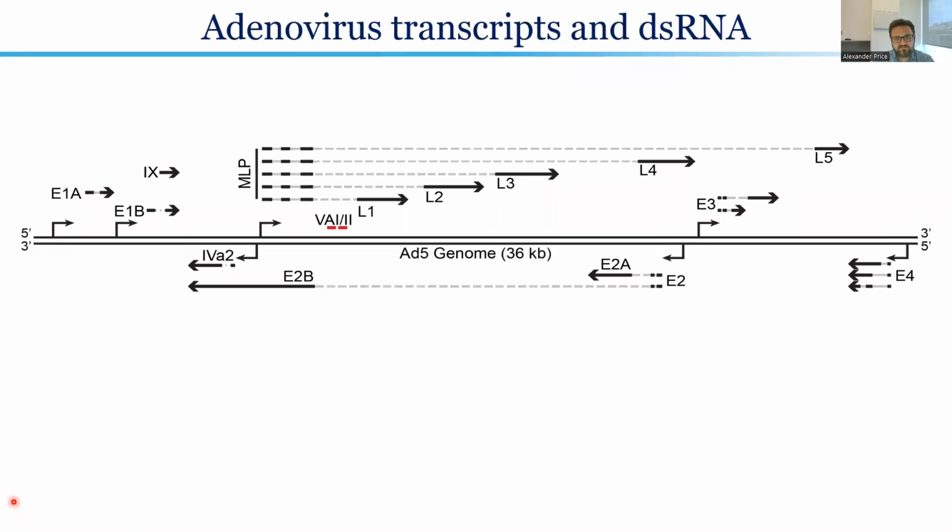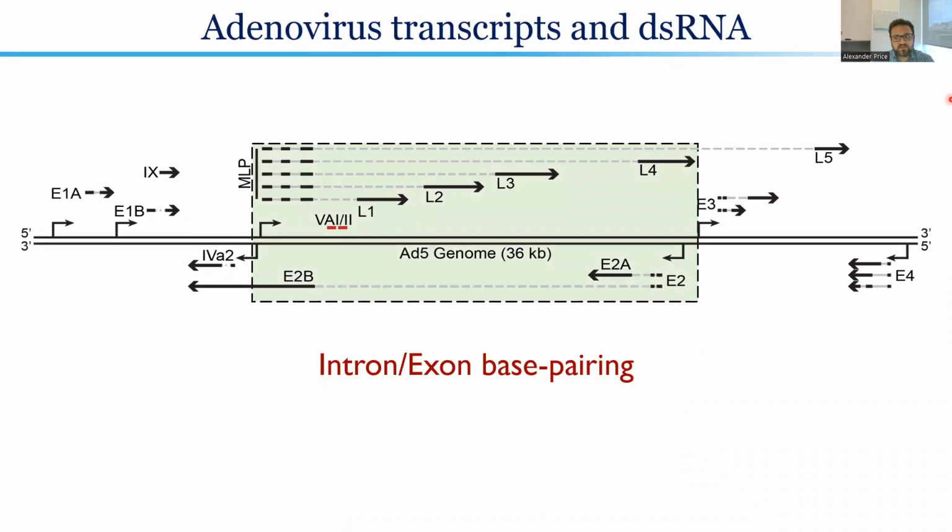However, upon entry into the late phase, there is now this single promoter, this major late promoter, that through the process of alternative splicing and alternative polyadenylation makes many different viral late transcripts. Now, when we look at this genome, we can see that there are many places in which double-stranded RNA might be predicted to form. In this core region, though, what I'm highlighting is that it would actually be exons of these late strands base pairing to introns of the opposing strand.